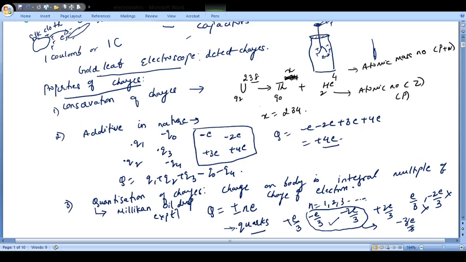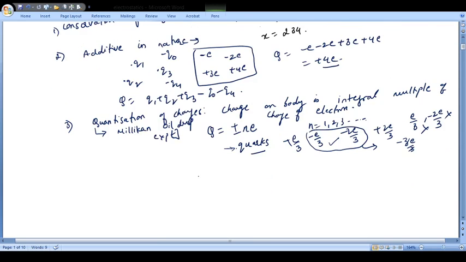So in Millikan oil drop experiment, you will find that we verified this. It is going to be this. And what is the value of charge on each electron? So the charge on each electron is equal to minus 1.6 into 10 to the power minus 19 coulomb. This is the charge on one electron.